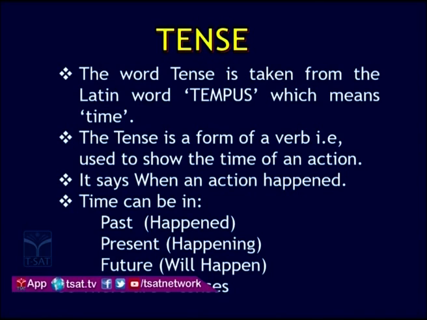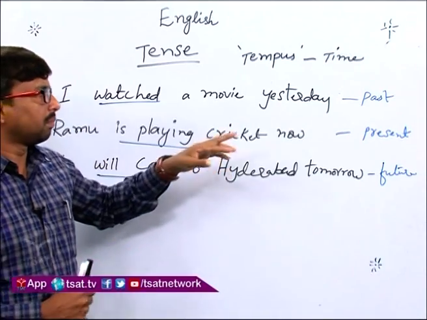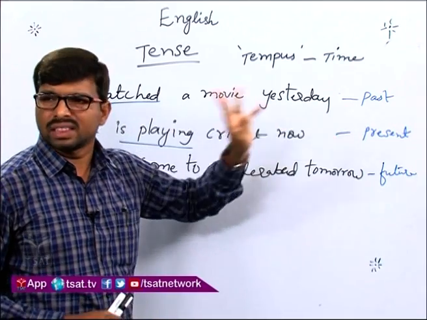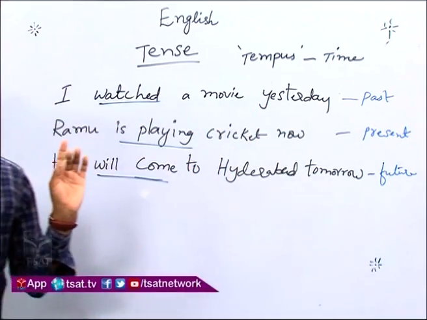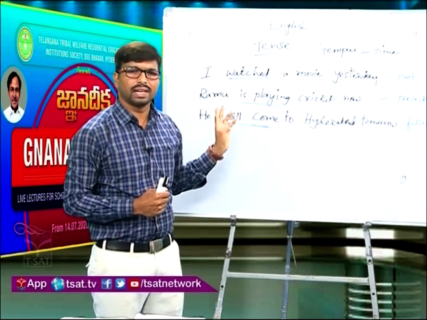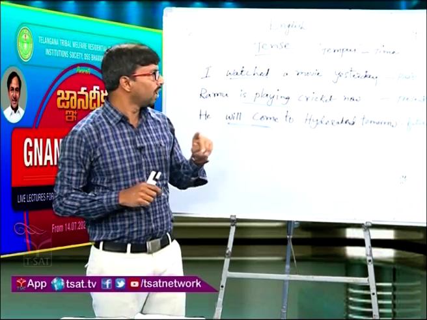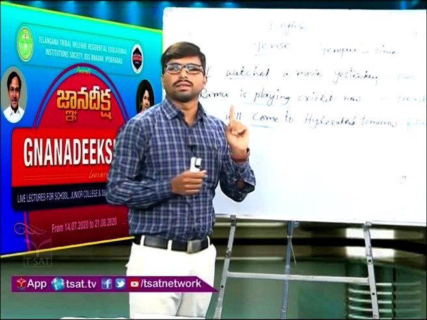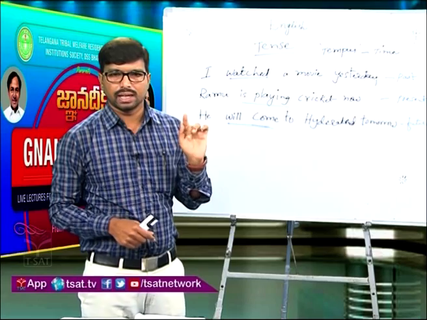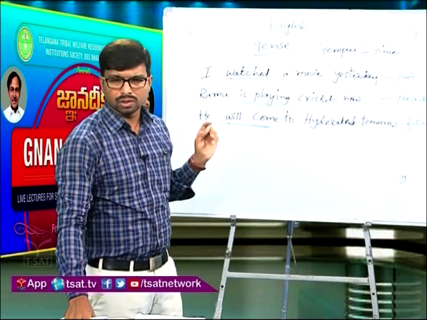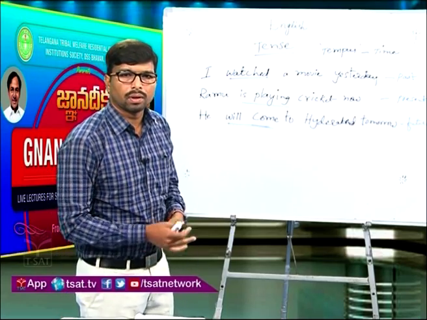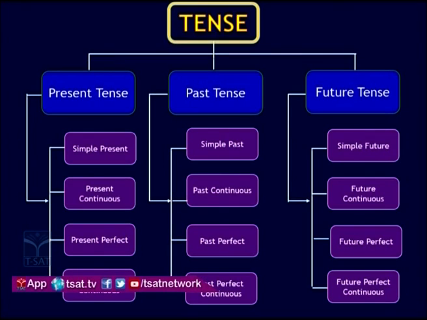So, in English, as you observe in these three sentences, the time can be three: present, past and future. So, in English there are mainly three tenses, which are called present, past and future. So, look at another slide. If you observe this slide, there are three main tenses.